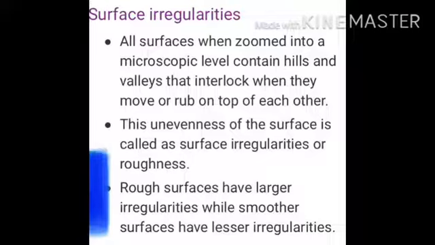Rough surfaces have larger irregularities while smoother surfaces have lesser irregularities. When a body is pulled over another, these hills and valleys interlock with each other and oppose the relative motion between the two bodies. This gives rise to a frictional force. Thus, frictional force is due to the roughness of two surfaces in contact.